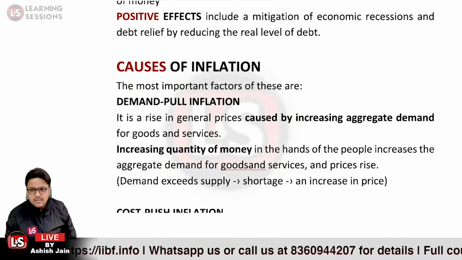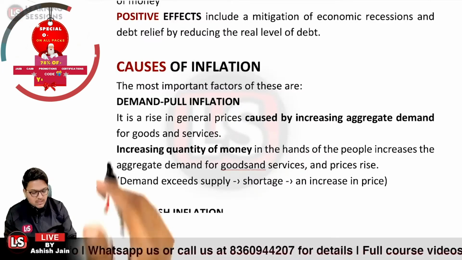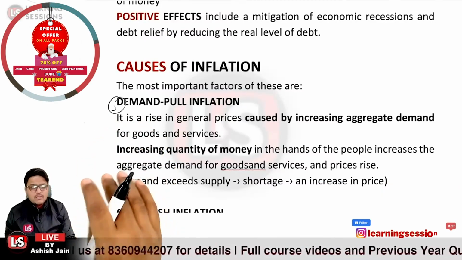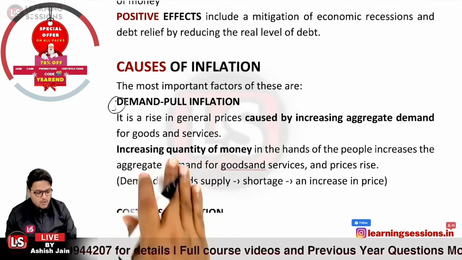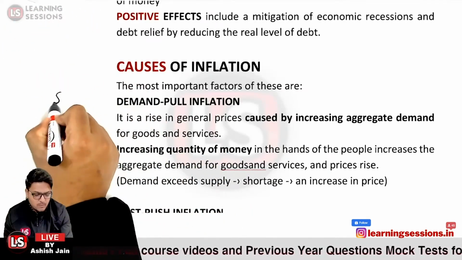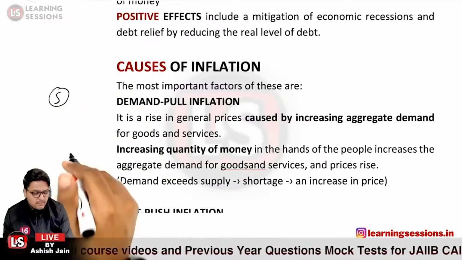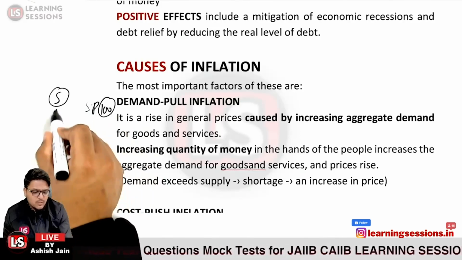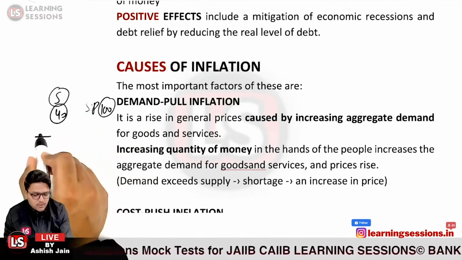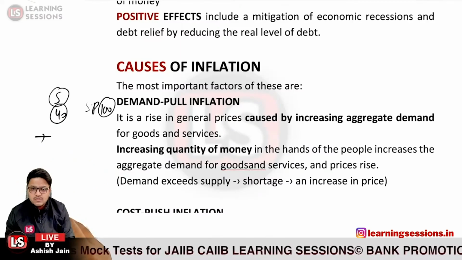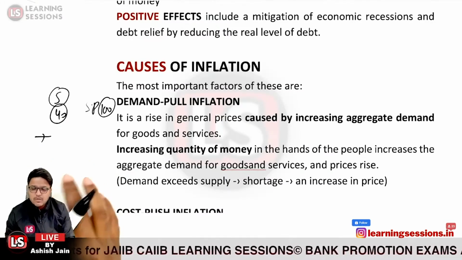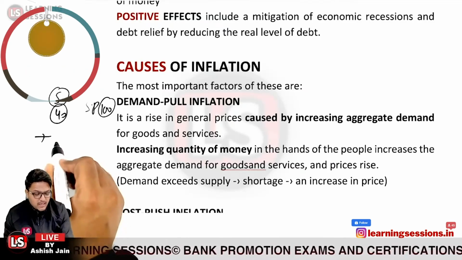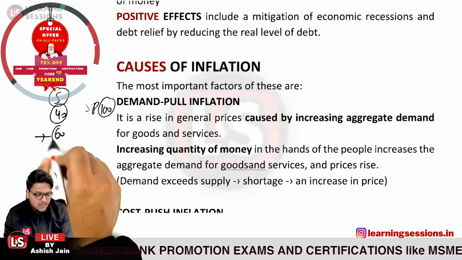I told you in a previous lecture that the suppliers will be supplying more when it is more profitable. Let us take the case that the previous selling price was rupees 100, and the overall cost of production was rupees 40. But now the input costs increased, whether the raw material cost or the labor cost or any such factor, and now the cost of production is rupees 60. Now the margin is rupees 40.